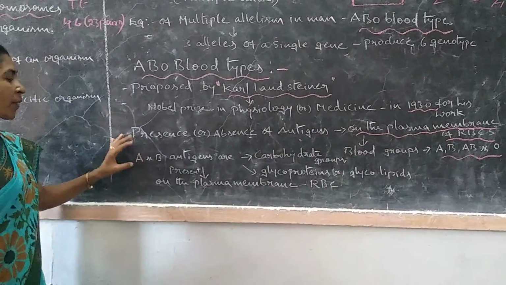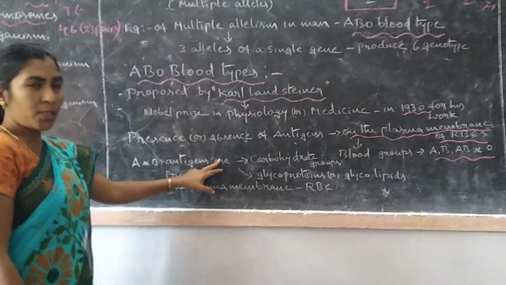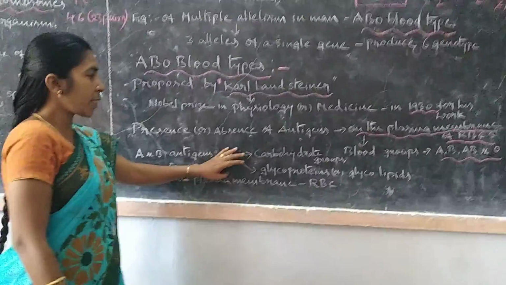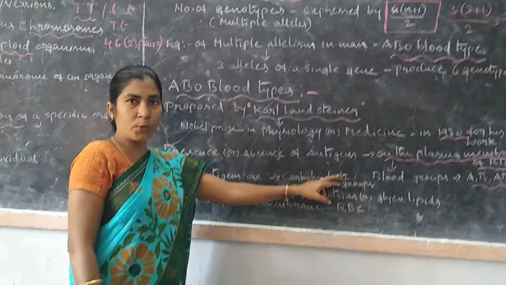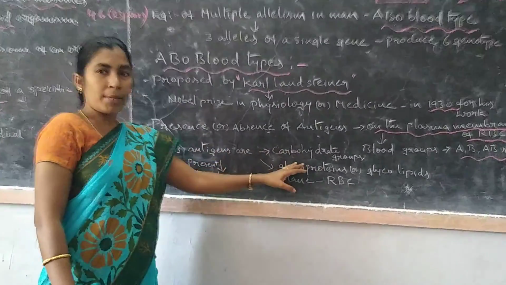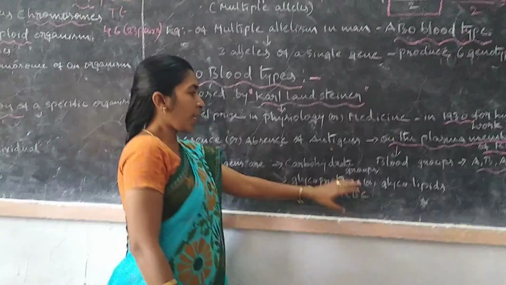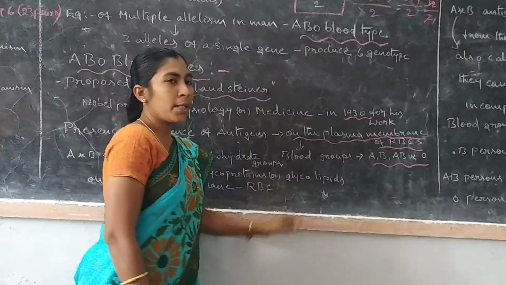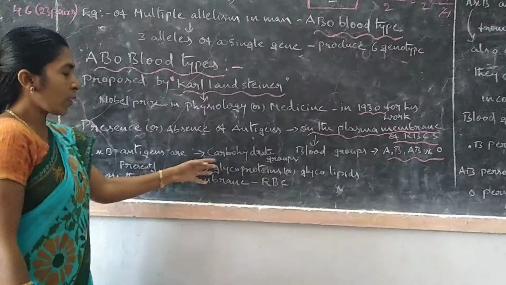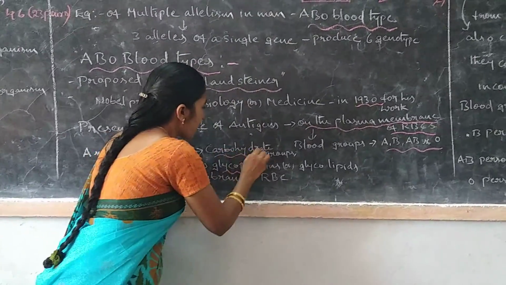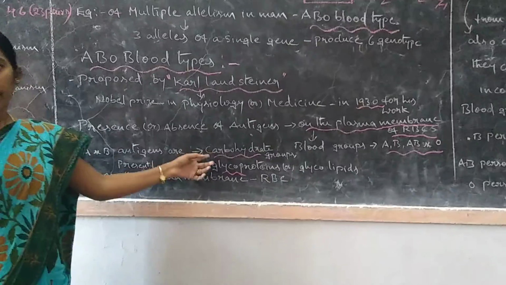So see here, A and B antigens. First of all, what are these? These are carbohydrate groups. Actually, these A and B antigens are mainly glycoproteins. Glycoproteins are also called glycolipids. So mainly we say that these are also carbohydrate groups.